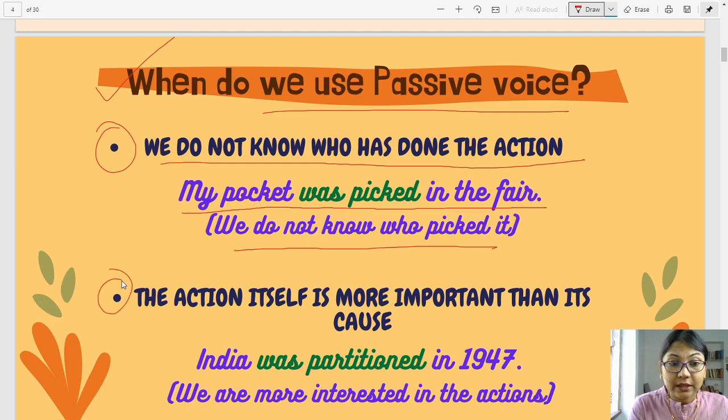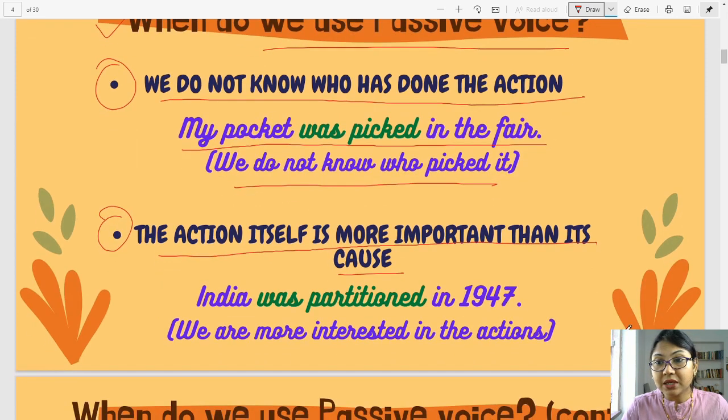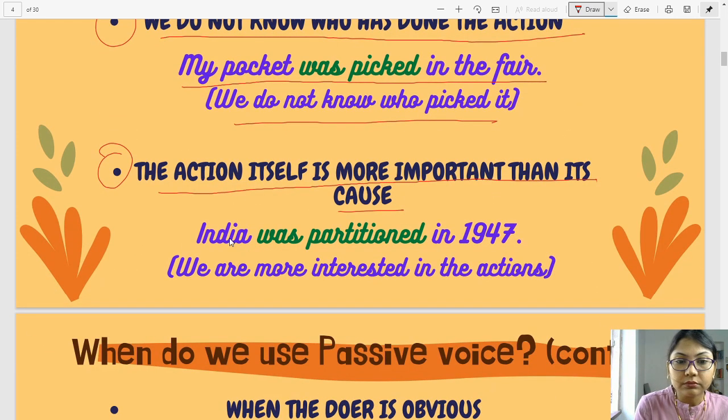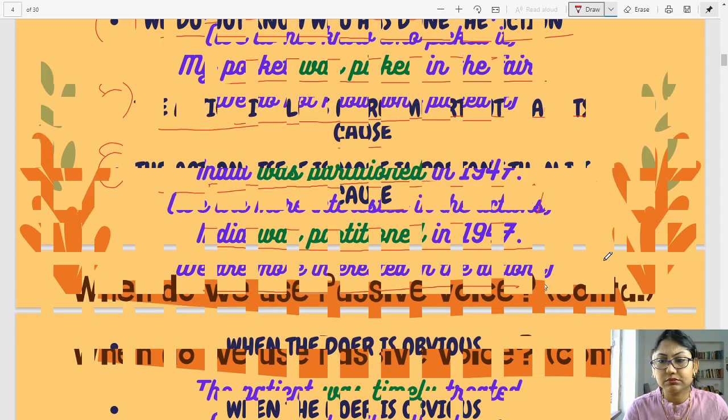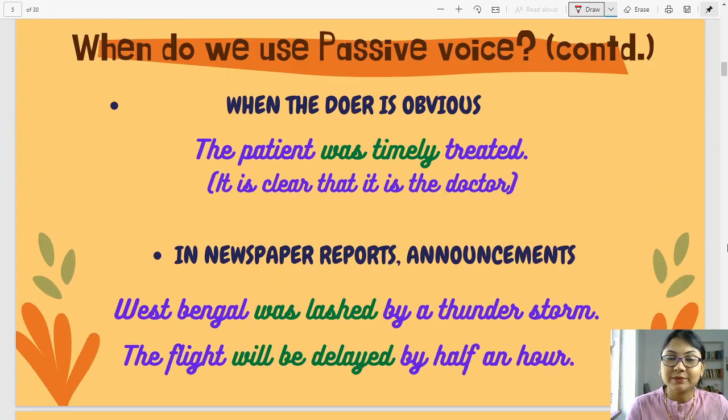Next, the action itself is more important than its cause. Now, what does it mean? Let's look at the example. India was partitioned in 1947. The action itself is very, very important and very, very serious. We are more interested in the action over here in this example. Let's move on.